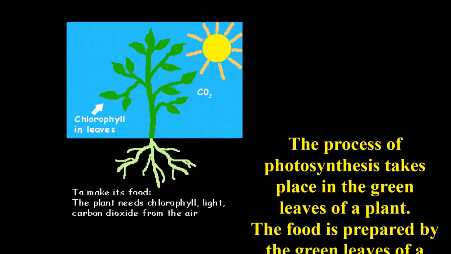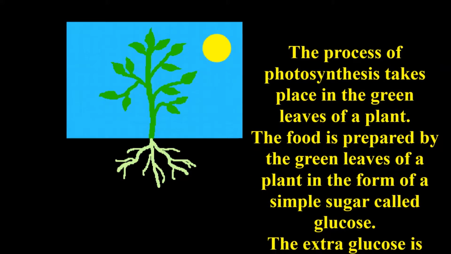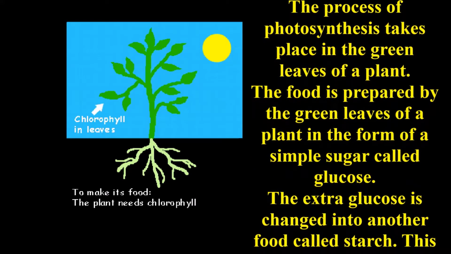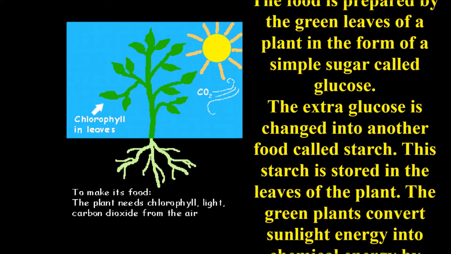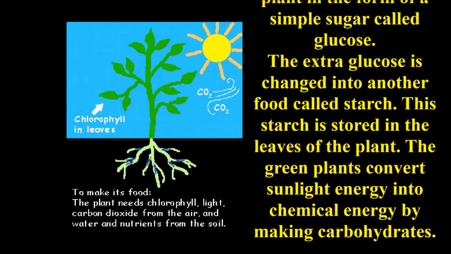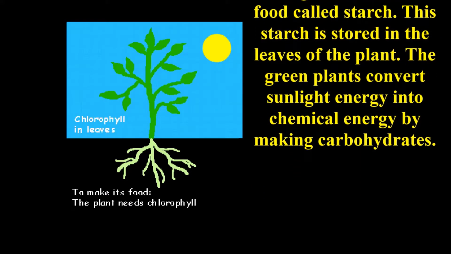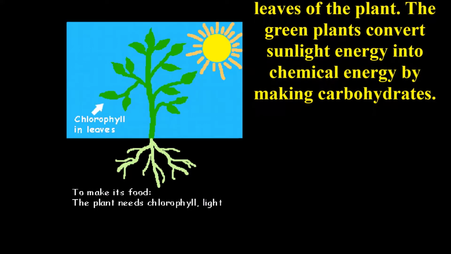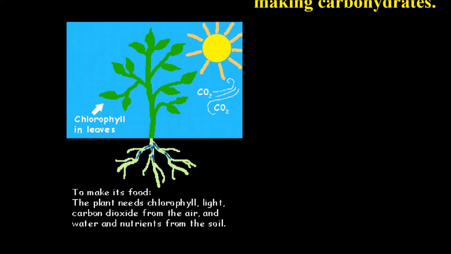The process of photosynthesis takes place in the green leaves of a plant. The food is prepared by the green leaves of a plant in the form of a simple sugar called glucose. The extra glucose is changed into another food called starch. This starch is stored in the leaves of the plant. The green plants convert sunlight energy into chemical energy by making carbohydrates.